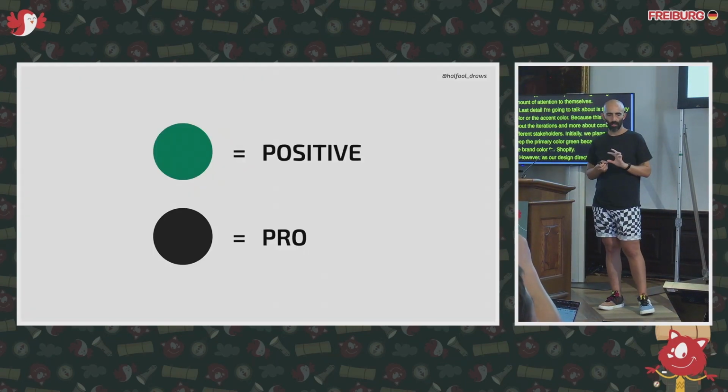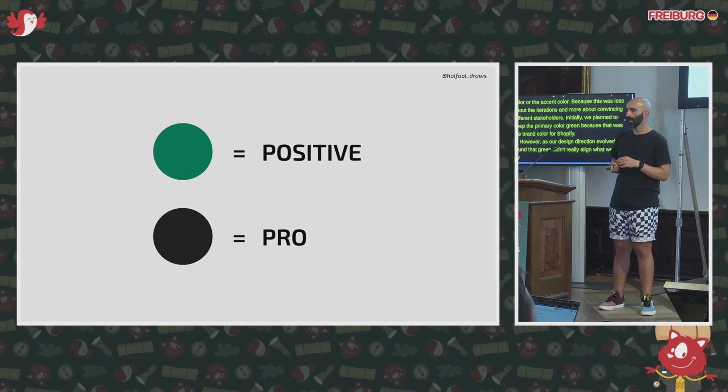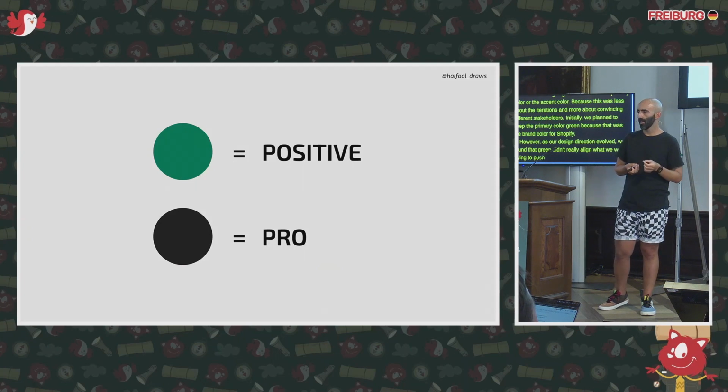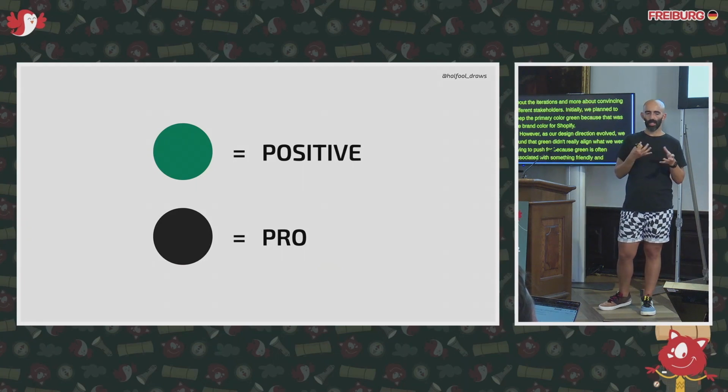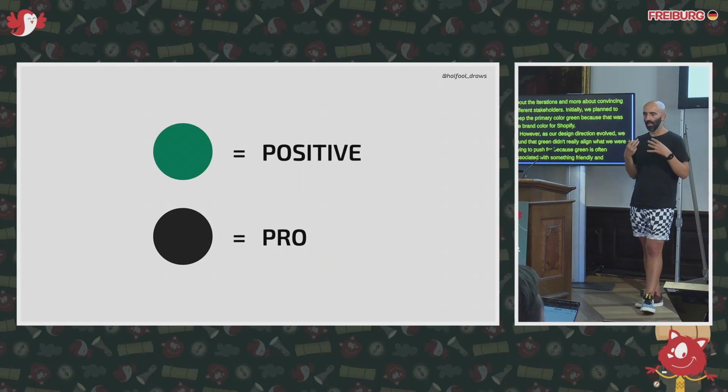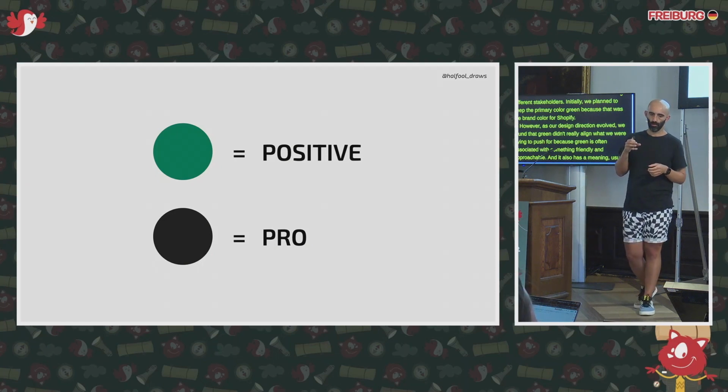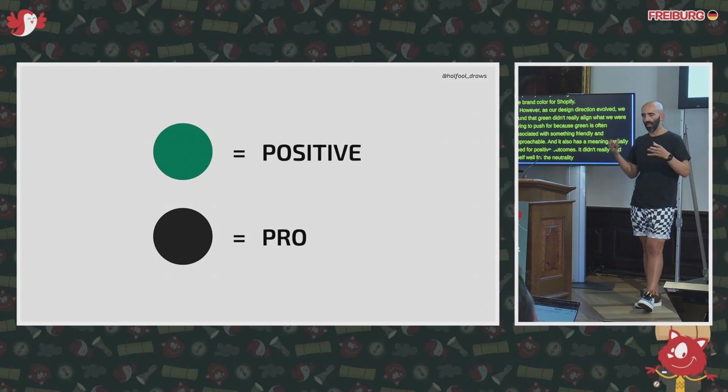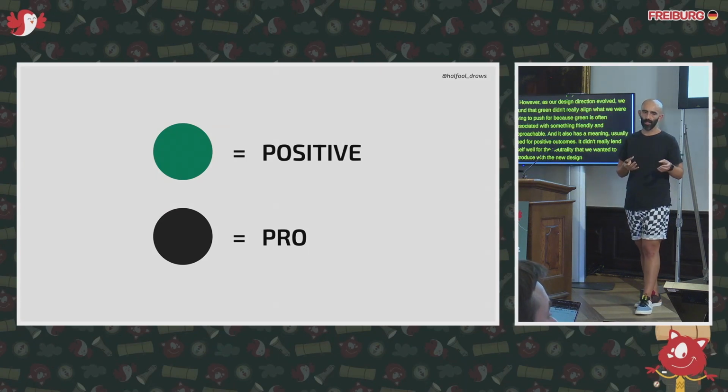Green is often associated with something friendly and approachable, and it also has a meaning, usually used for positive outcomes. So it didn't really lend itself well to the neutrality that we wanted to introduce with the new design language. We wanted the interface to be neutral, allowing colors to be used semantically and with purpose.